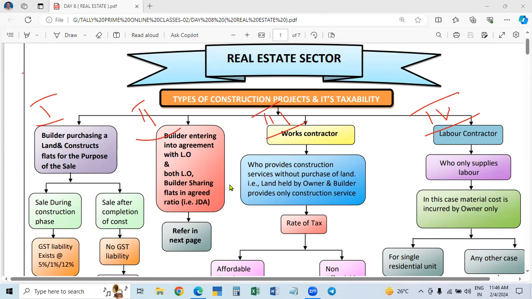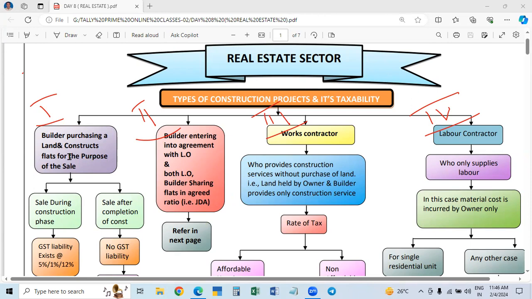What we are going to learn is the obligations of the landowner, the obligations of the builder or promoter, and the obligations of the customer. This is what we are going to learn. And here, we are dividing into 4 parts. So in this case, I will make the videos in 4 parts.